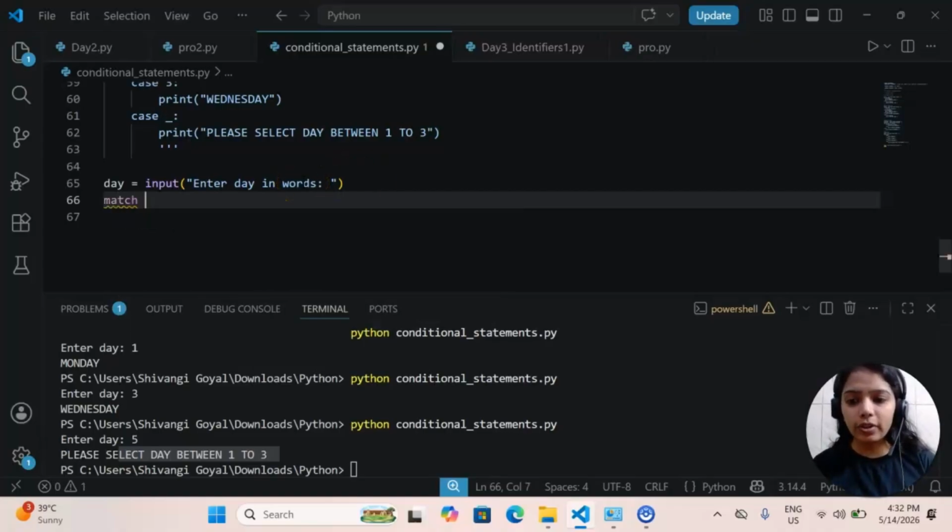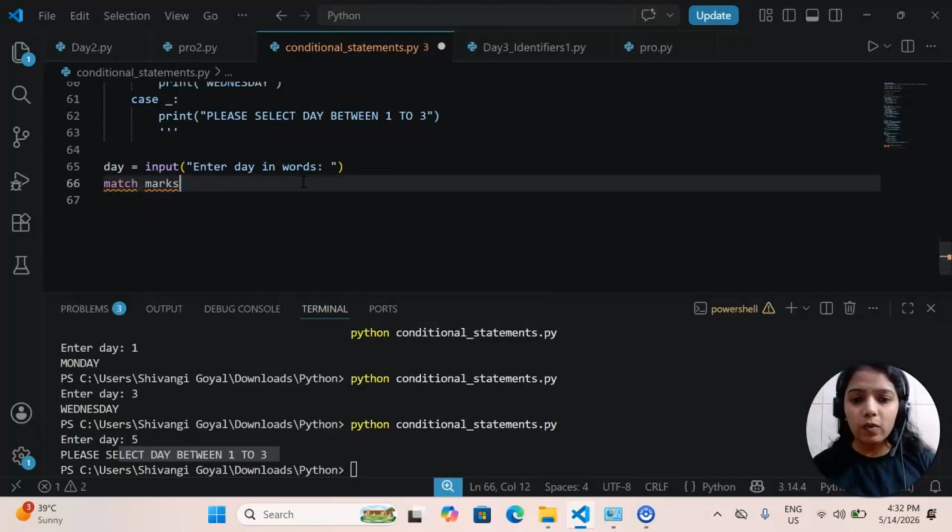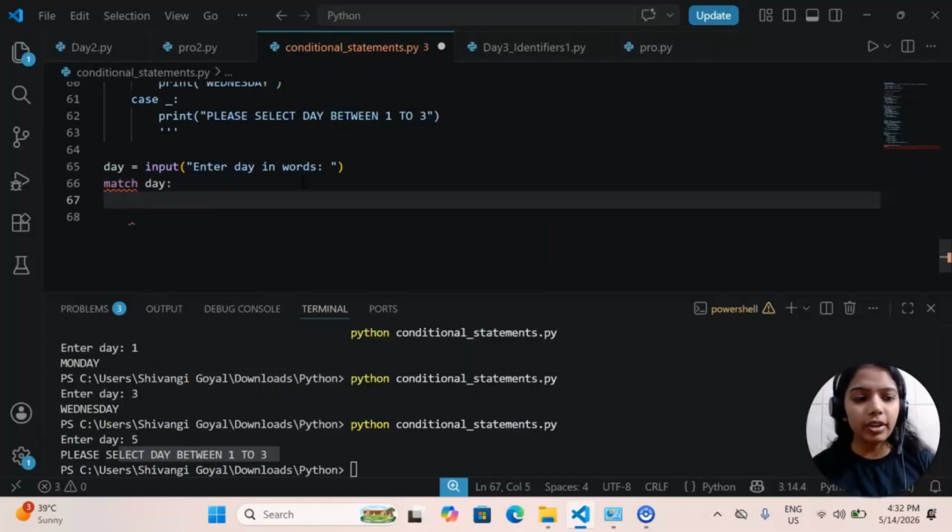I will use a short trick here, to show you why Python is a magical language. So here I'm just saying match day. Match day only I'm saying here.